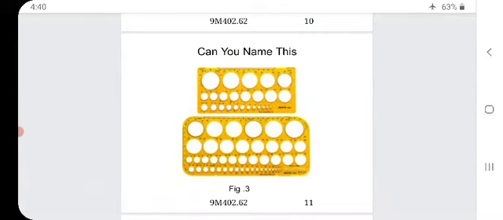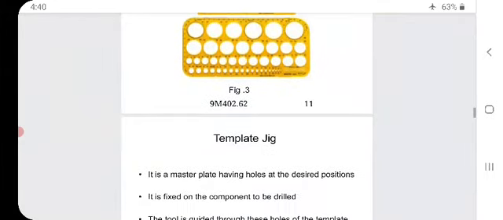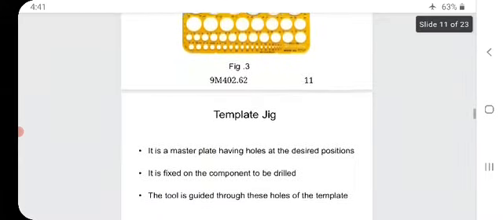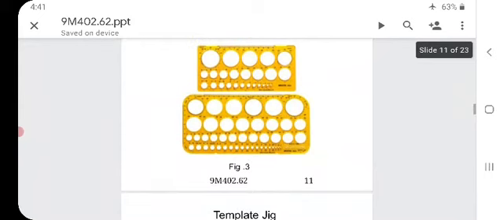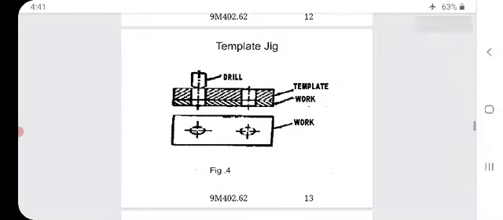Can you name this? That is an example of a template jig. It is a master plate having holes at desired positions. It is fixed on the component to be drilled. The tool is guided through these holes of the template. So, this is an already drilled one. See the figure of the template jig: the template is in the upper direction and the bottom one is the work.